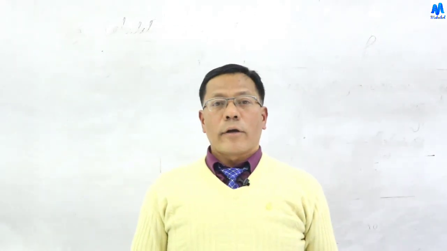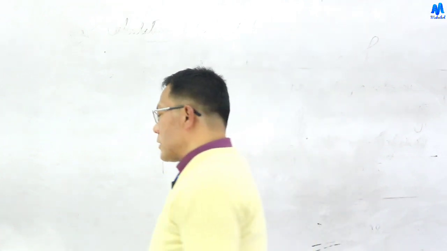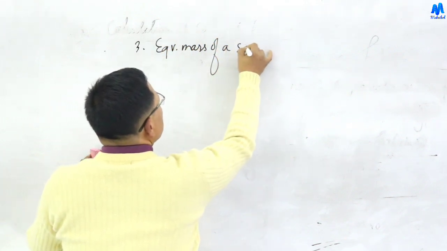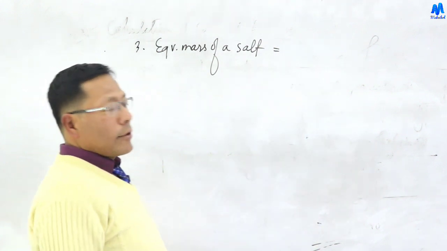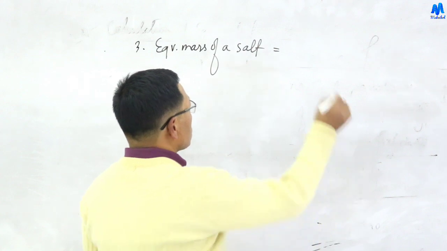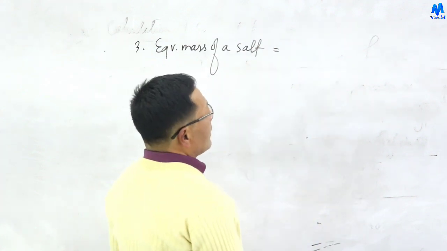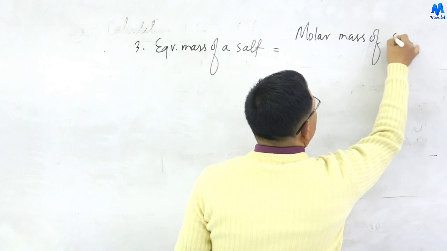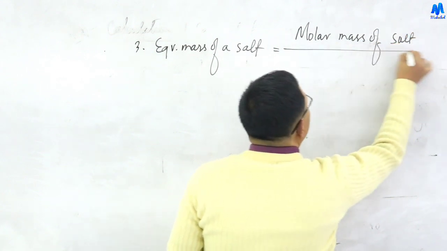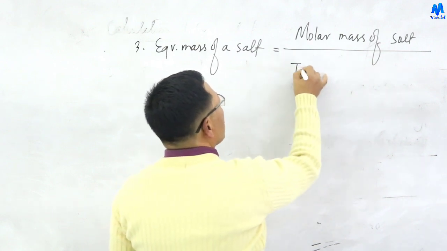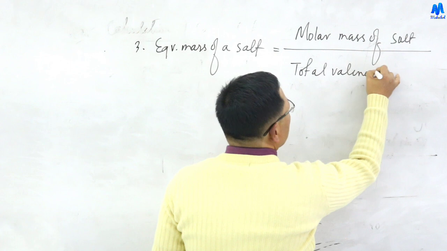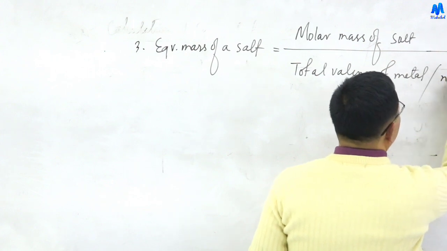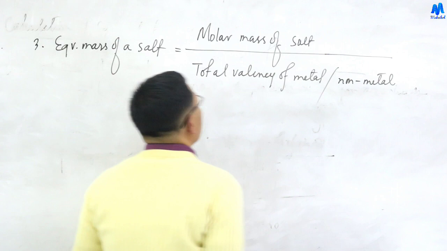A salt is formed from an acid and a base. For a normal salt, in which no hydrogen ions or hydroxyl ions are left, such as sodium chloride or calcium chloride, the equivalent mass is the molar mass of the salt divided by the total valency of the metal or non-metal.